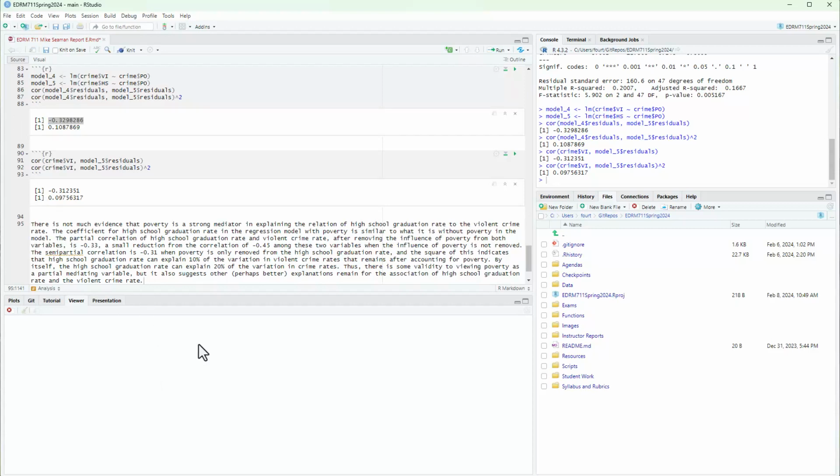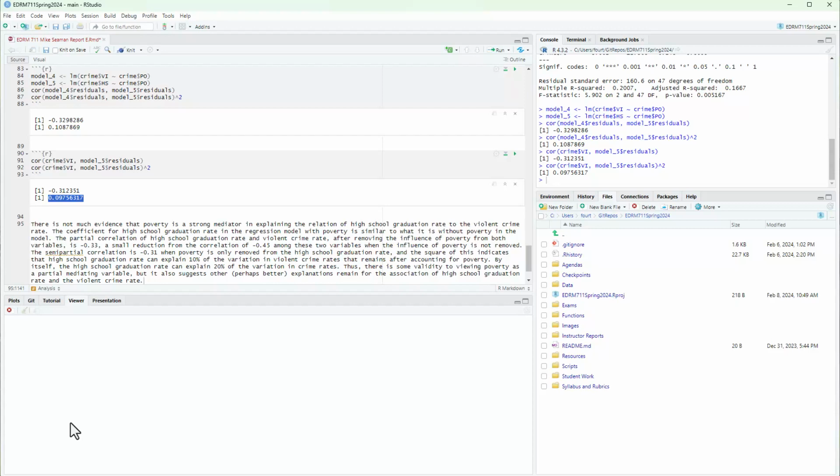A small reduction from the correlation of negative 0.45 among these two variables when the influence of poverty is not removed. The semi-partial correlation is negative 0.31. That's what we see right here, when poverty is only removed from the high school graduation rate. And the square of this, right here, indicates that high school graduation rate can explain 10% of the variation in violent crime rates that remain after accounting for poverty.